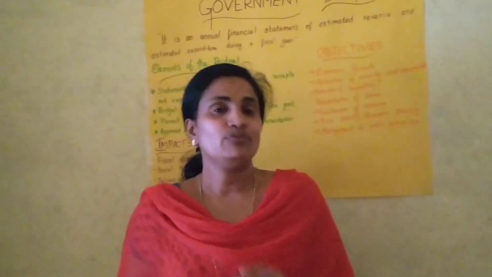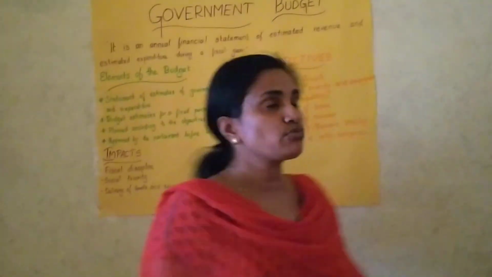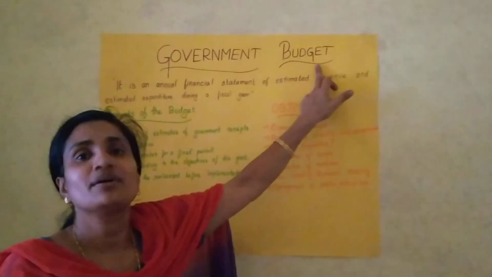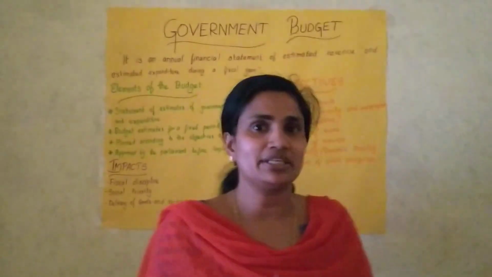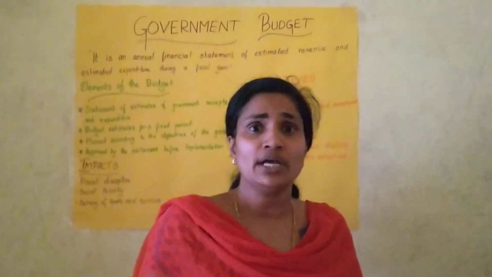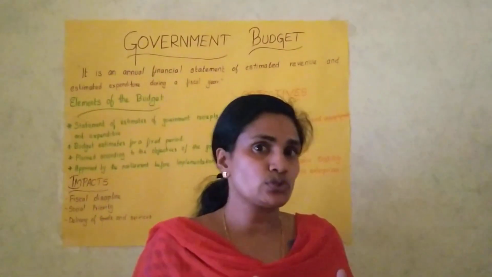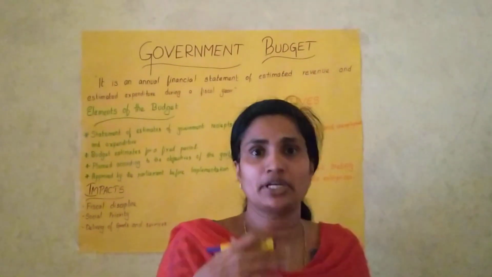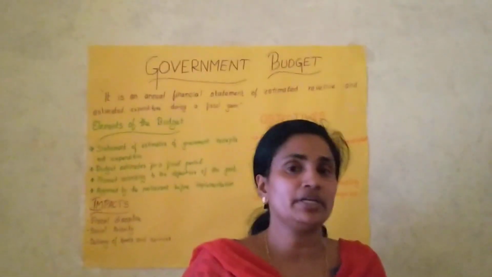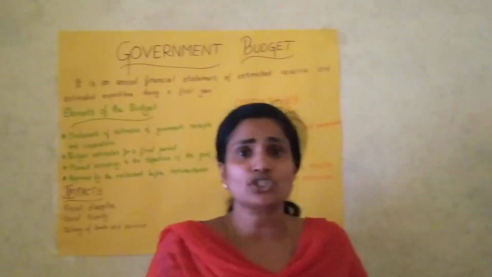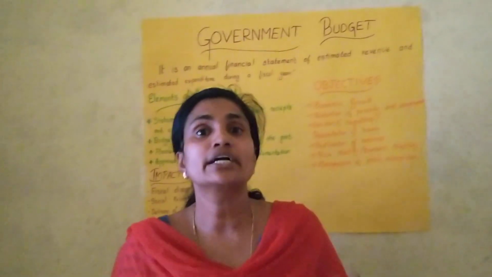So today we start to learn a new topic, that is what is called government budget. We know that in every family there is a budget, an estimation of income and expenditure. Likewise, the government also, at different levels, central government, state government or local self-government, has its own estimation of receipts and expenditure. That is what is called the government budget.